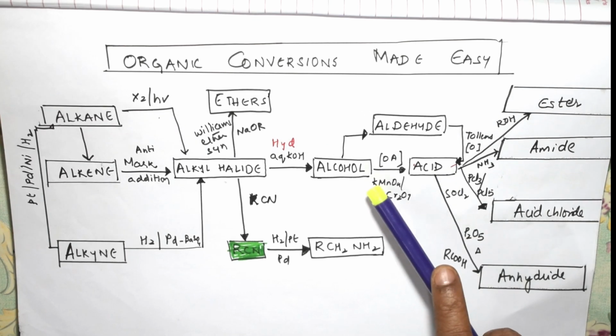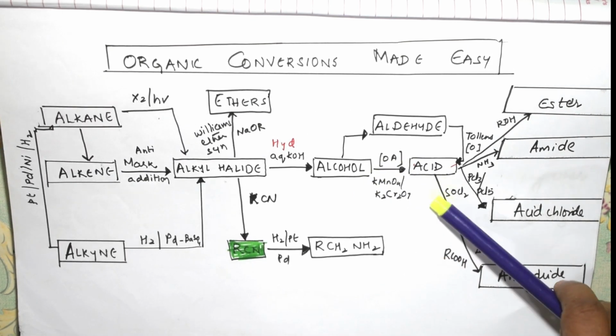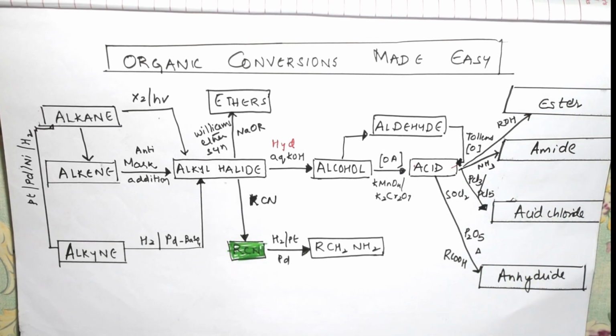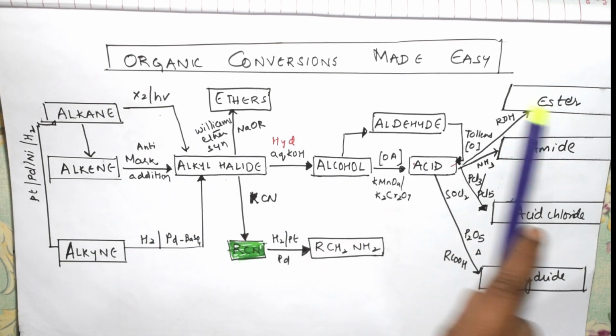Next to acid, as the oxidizing agent I'll be using KMnO4 and potassium dichromate. Further, I also gave how we are going to convert into further products. Let us see the examples also. So this page includes everything, the whole organic chemistry chapter.